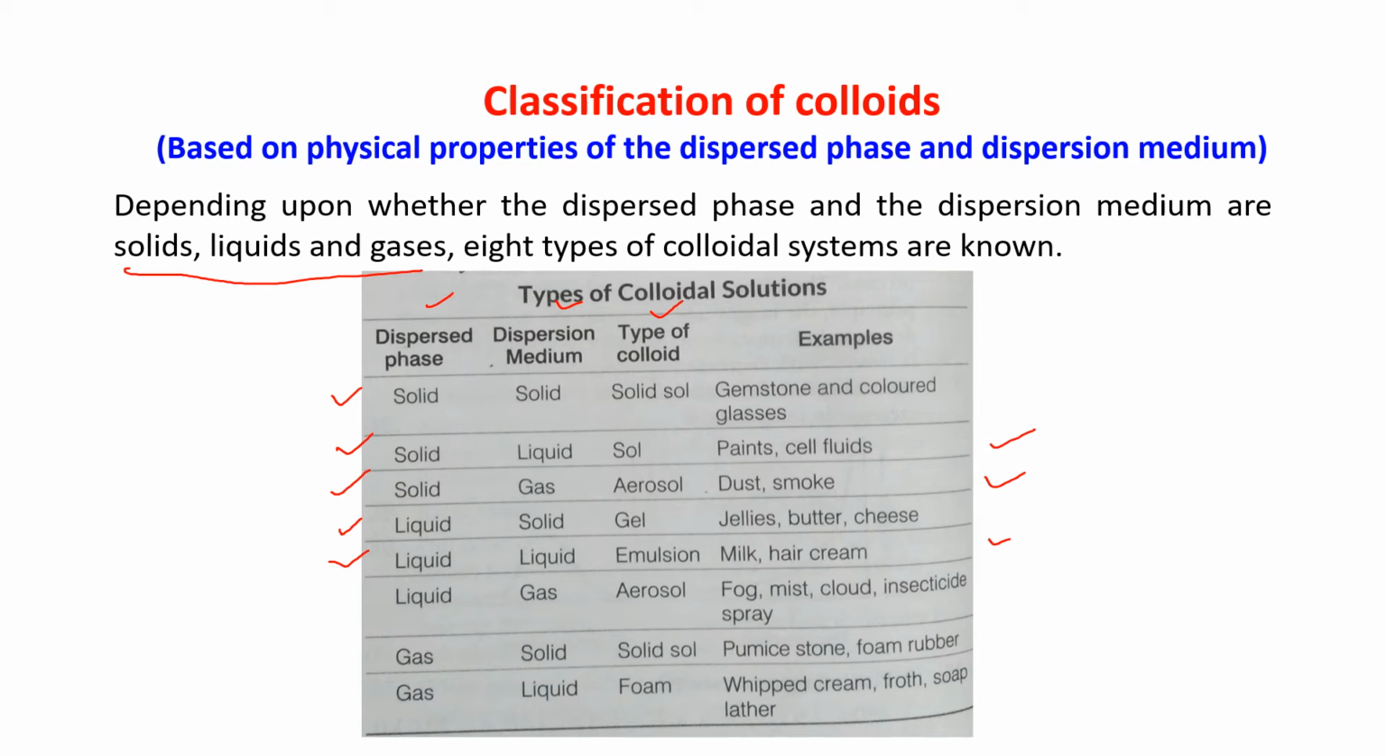Next is liquid in gas. Solid in gas is also aerosol, liquid in gas is also aerosol. That is fog, mist, cloud, insecticide spray, all these things. Next is gas in solid. They are known as solid sol. Pumice stone and foam rubber are examples of this. Gas trapped in solid. Gas in solid.